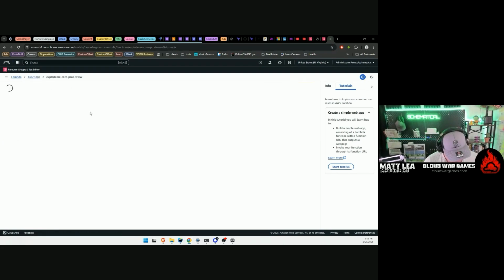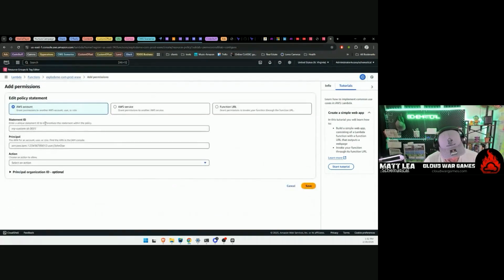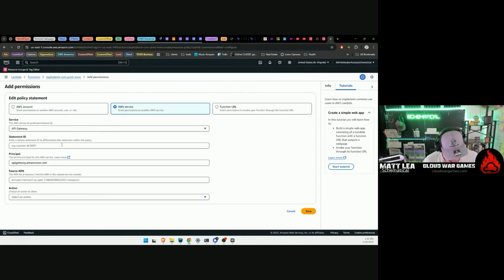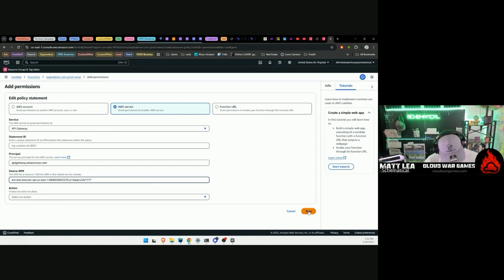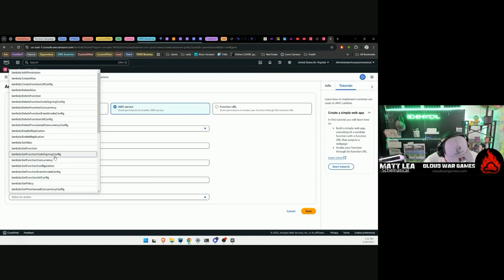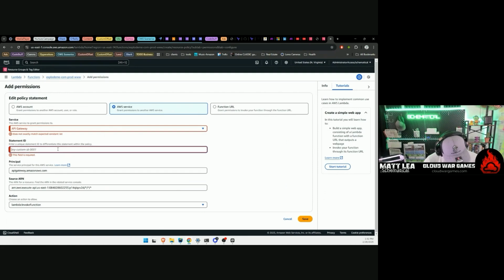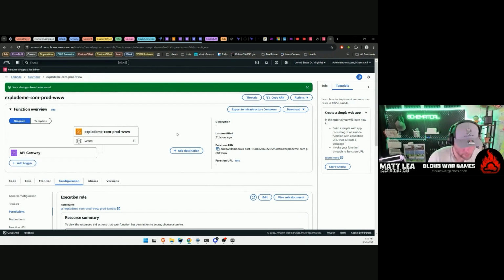So if we go to functions, down to configuration, permissions, like you went straight there. Down here, we're missing something. We need to let a certain AWS service, specifically API Gateway, access this thing. Normally you'd put in something like the API Gateway's full ARN there. I happen to have it handy because I know exactly what I'm doing here for once. And this is going to be invoke, I believe. Invoke. There it is. Save. Statement ID, whatever. API Gateway. So I just gave it a random statement ID there.